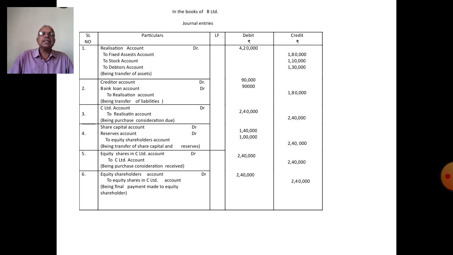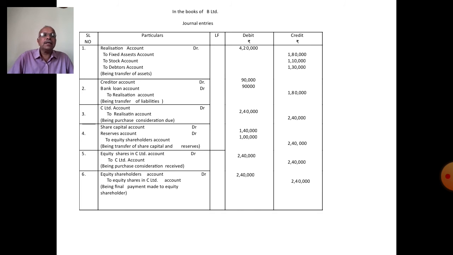Being all assets transferred to realization account at book value. Then the same, quite the reverse, for liabilities: liabilities transferred to realization account. Under this, creditors account debit 90,000.